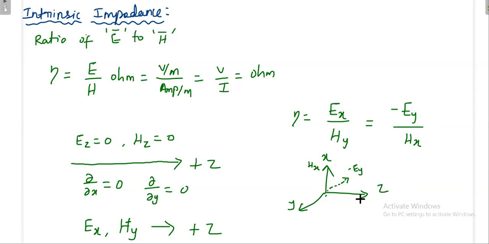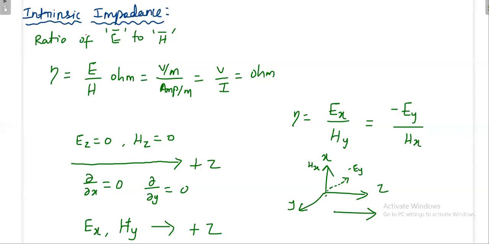Then also you will get the direction of propagation along the z axis, because always you have to follow the right hand rule. That is the idea. Always you have to follow the right hand rule. So then what is the intrinsic impedance value eta?